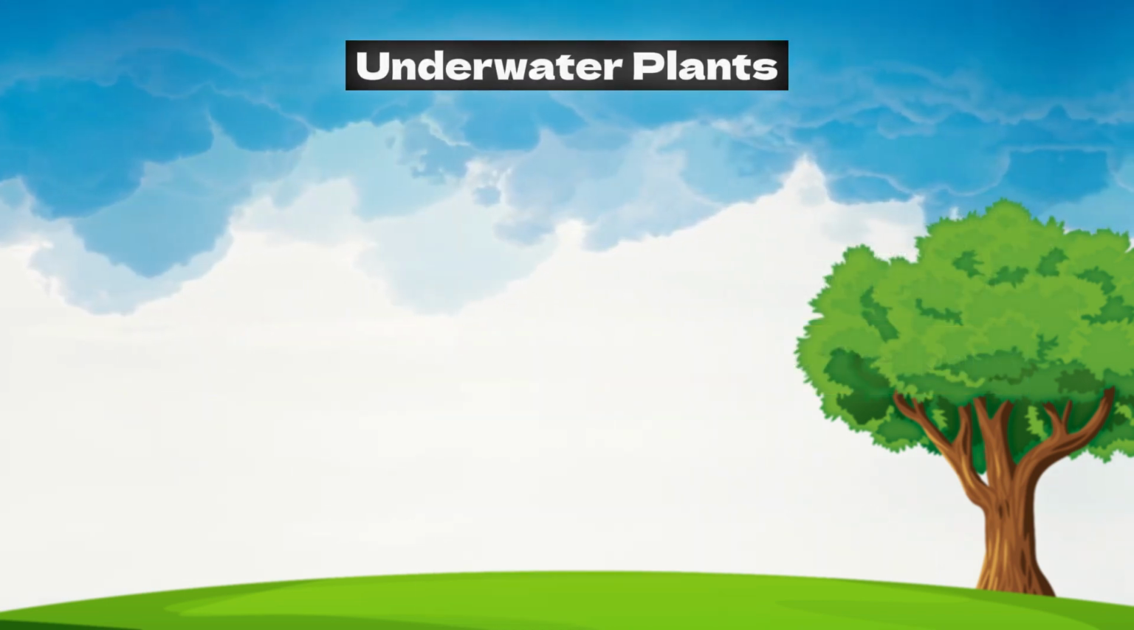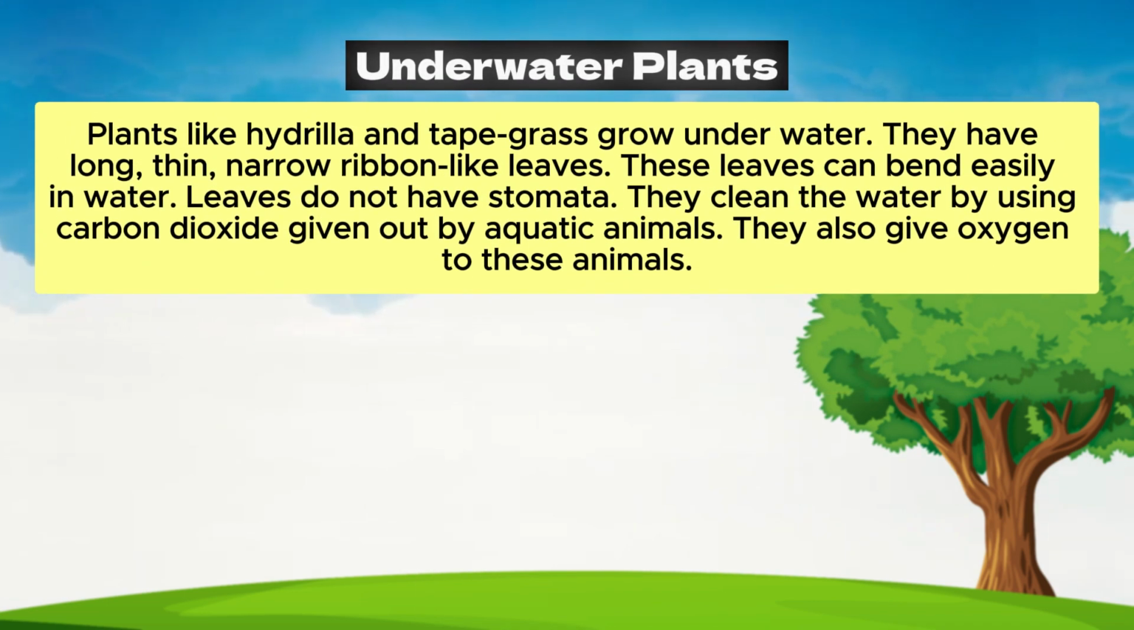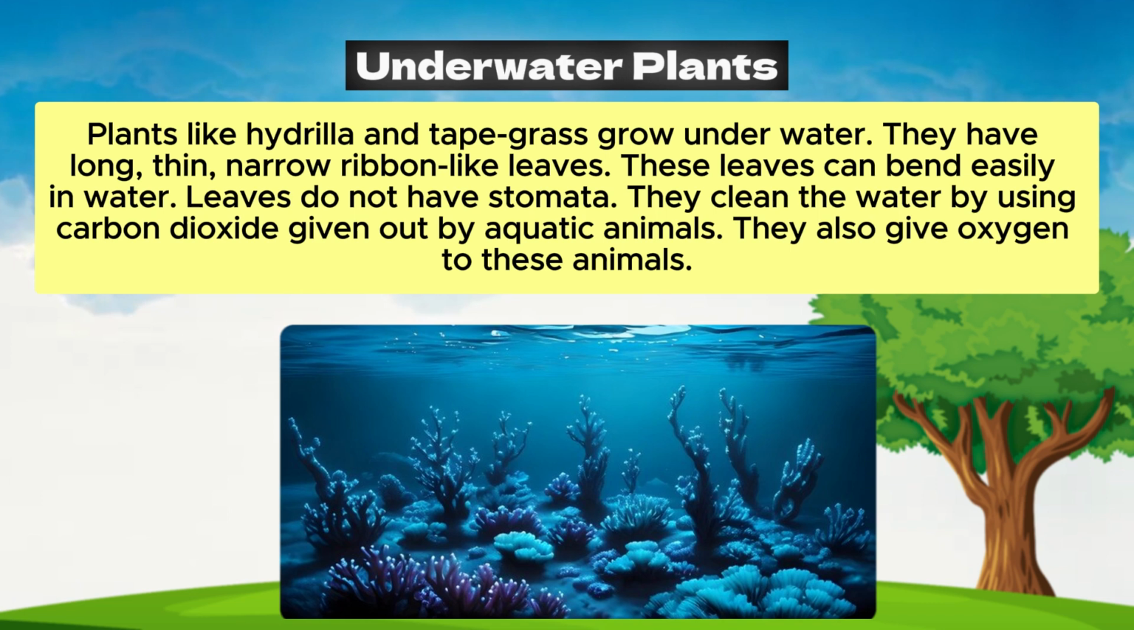Underwater plants. Plants like hydrilla and tape grass grow underwater. They have long, thin, narrow ribbon-like leaves. These leaves can bend easily in water. Leaves do not have stomata. They clean the water by using carbon dioxide given out by aquatic animals. They also give oxygen to these animals.